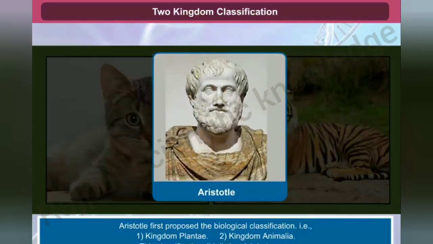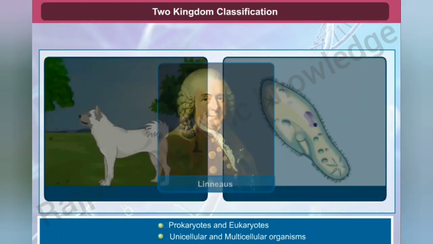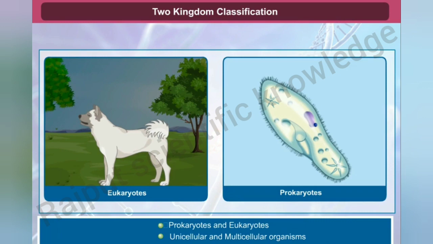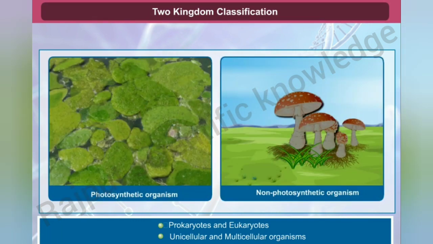Two-kingdom classification. Biological classification of plants and animals was first proposed by Aristotle on the basis of simple morphological characters. Later, Linnaeus proposed the two-kingdom classification. This classification included all plants and animals respectively in Plantae and Animalia kingdoms. This system did not distinguish between the prokaryotes and eukaryotes, unicellular and multicellular organisms, and photosynthetic and non-photosynthetic organisms.